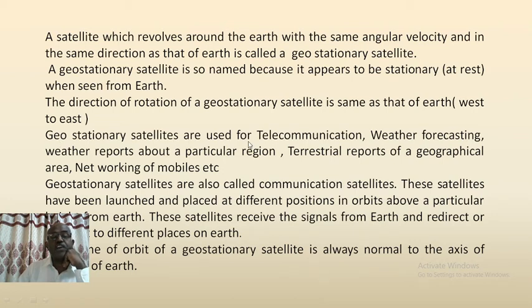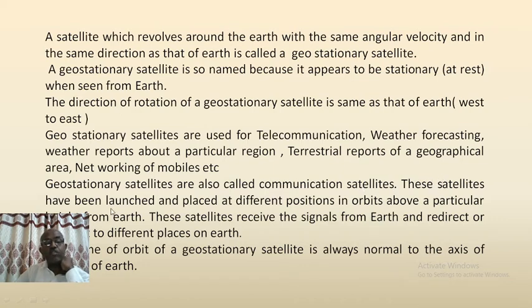Geostationary satellites are used for telecommunication, weather forecasting, weather reports about a particular region, terrestrial reports of a geographical area, networking of mobiles, etc. Geostationary satellites are also called communication satellites.